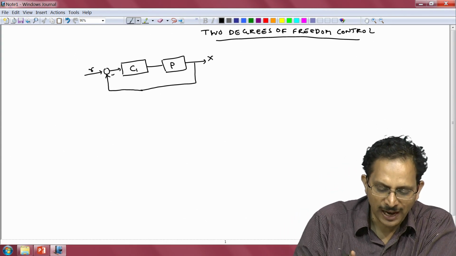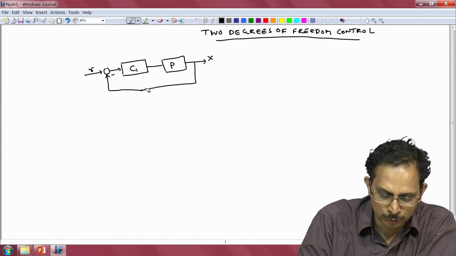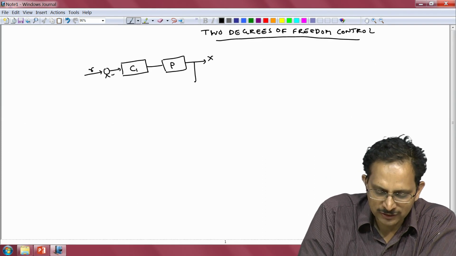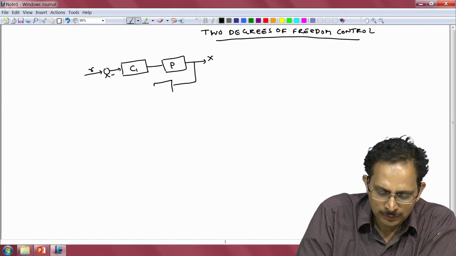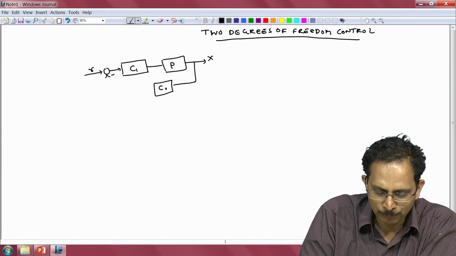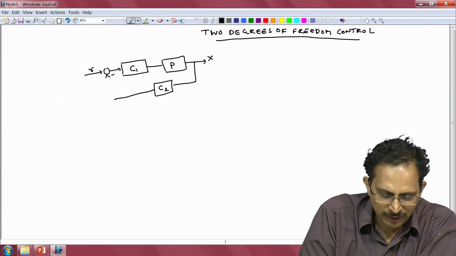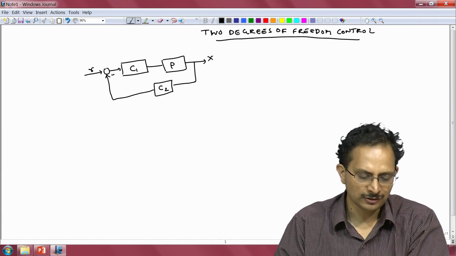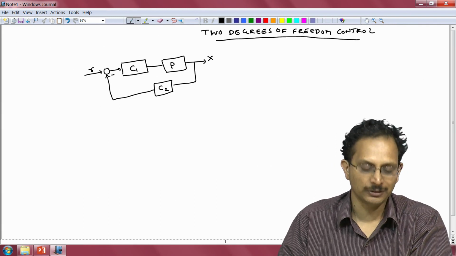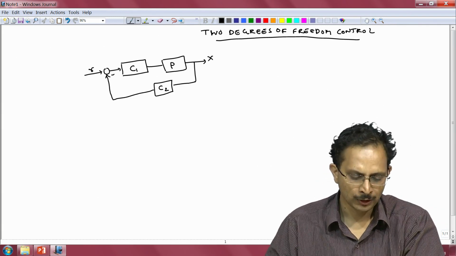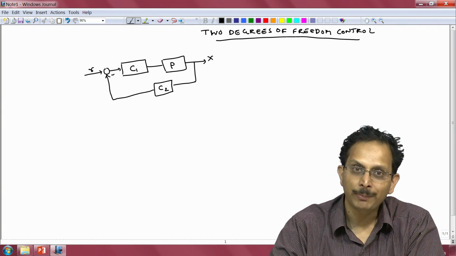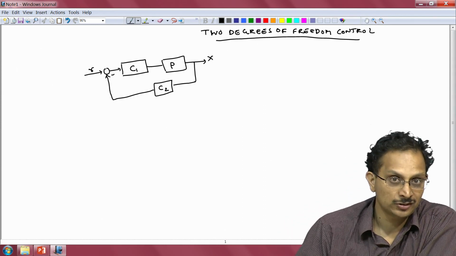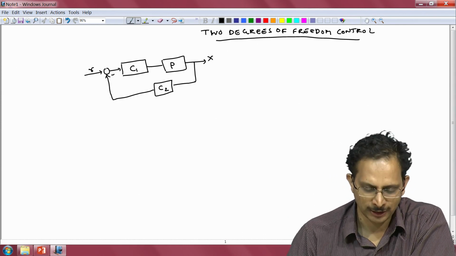For instance, we can have it as part of the feedback path, and I shall do that now. I shall remove this feedback, I shall take the output X, feed it to another controller C2, and the output of that controller I shall compare with the reference R, and the error is fed to the controller C1 as is shown here. So this is one location, namely the feedback path, where we can insert the second controller, but that is not necessarily the only location.